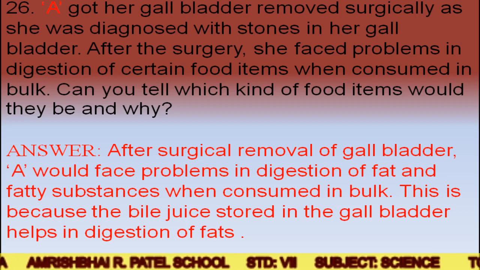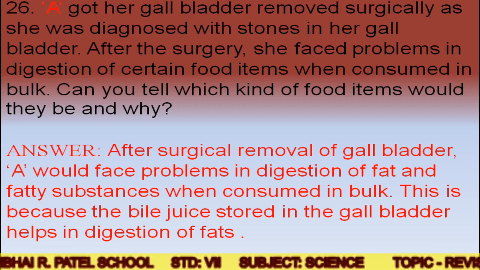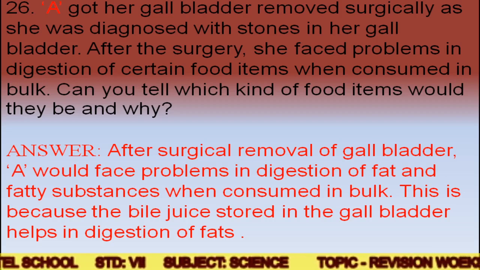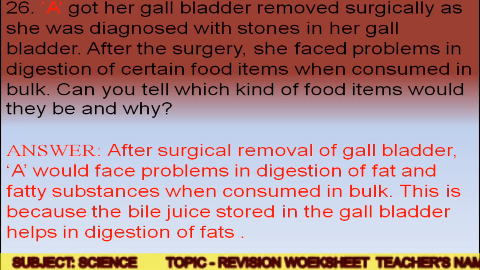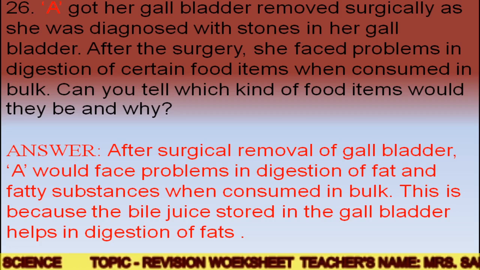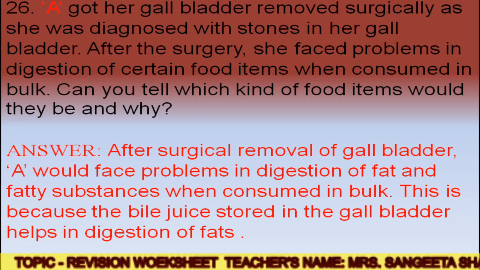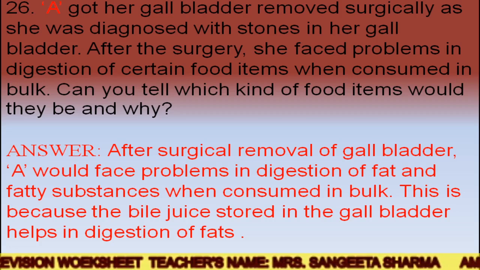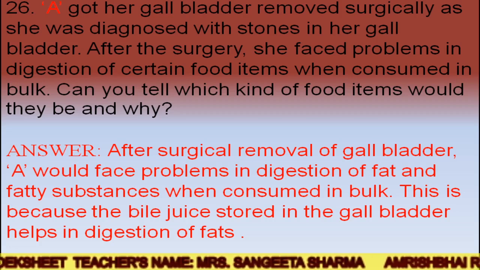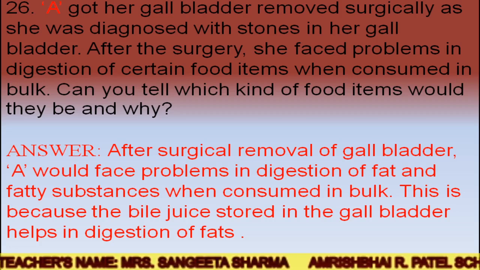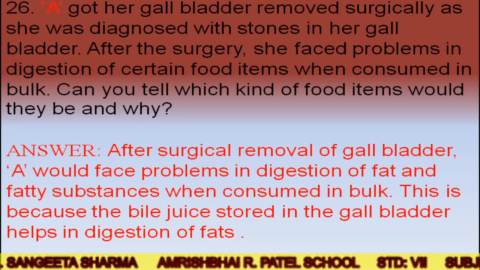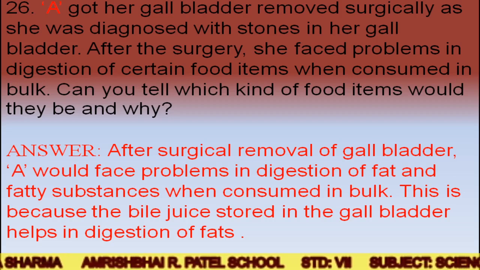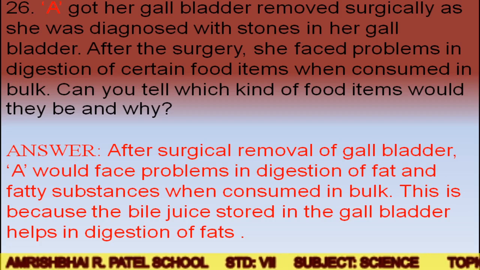After the surgery, she faced problems in digestion of certain food items. So we have to tell which kind of food item she was facing problems in digesting. You have to mention the name of the food items when consumed in bulk. So can you tell which kind of food item would it be and why?